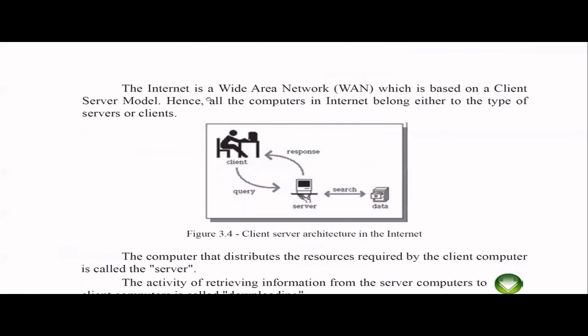So in this one, actually they are telling about WAN, right? Hope you remember wide area network. We have 3 types of networks, right? LAN, MAN, and WAN. WAN is the network which has been spread over the largest area, right? So actually WAN or the internet is based on the client server model, right?